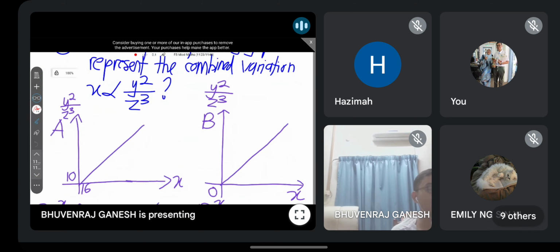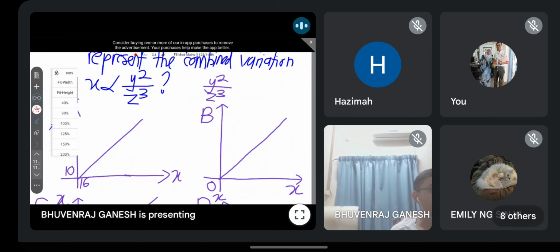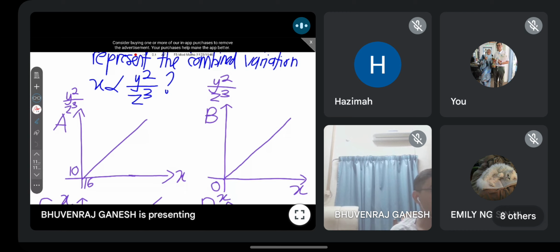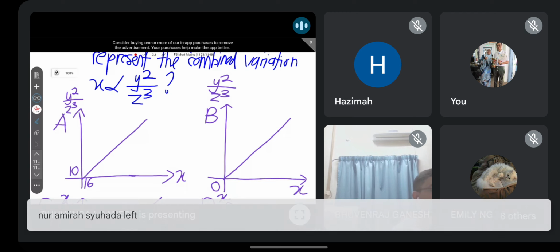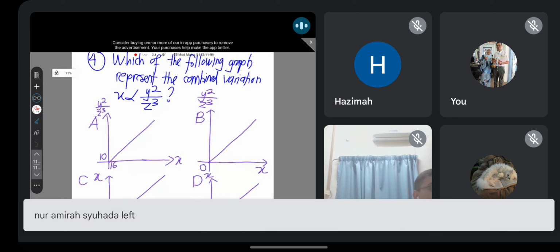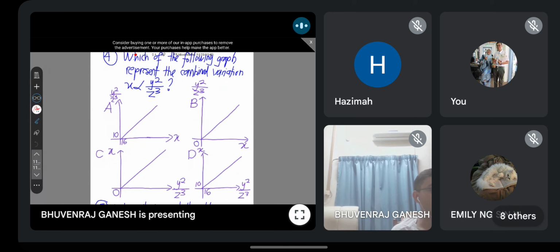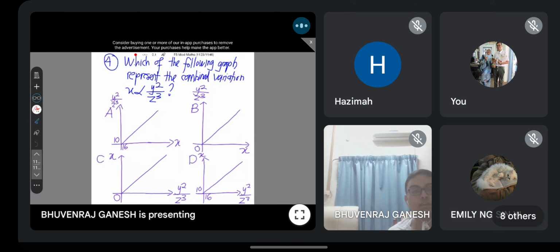So guys, look at this graph. You all can see clearly, right? The question is, which of the following graphs represents the combined variation? Mana graph menggambarkan ubahan yang saya tulis kat atas? Can you all tell me the answer? This one is challenging. Trust me, not many people will get this correct. But if you get it correct, it means you're really good.